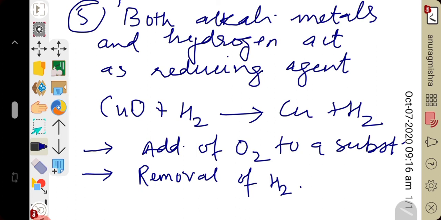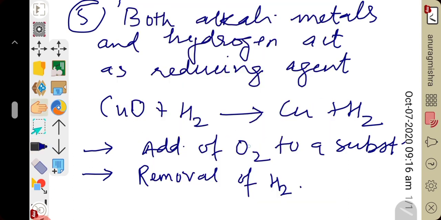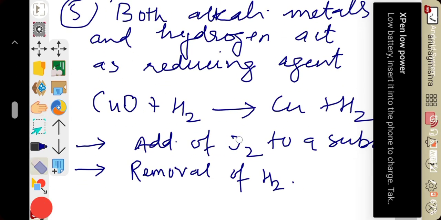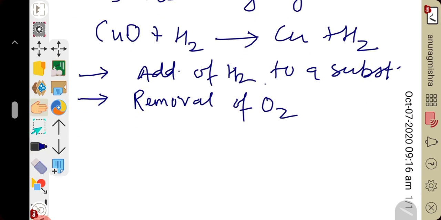Oxidation can be defined as addition of oxygen to a substance and removal of hydrogen from a substance, while reduction means addition of hydrogen to a substance, just opposite of oxidation. Addition of hydrogen to a substance is reduction, while removal of oxygen from a substance is known as reduction.